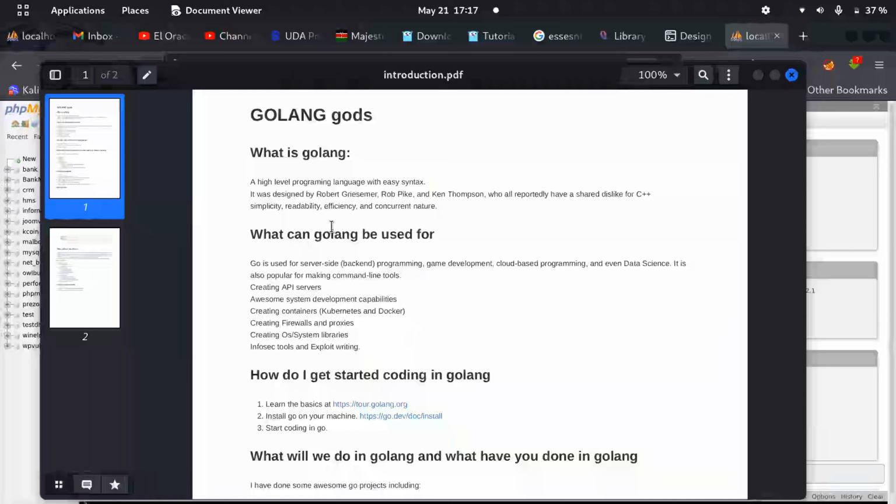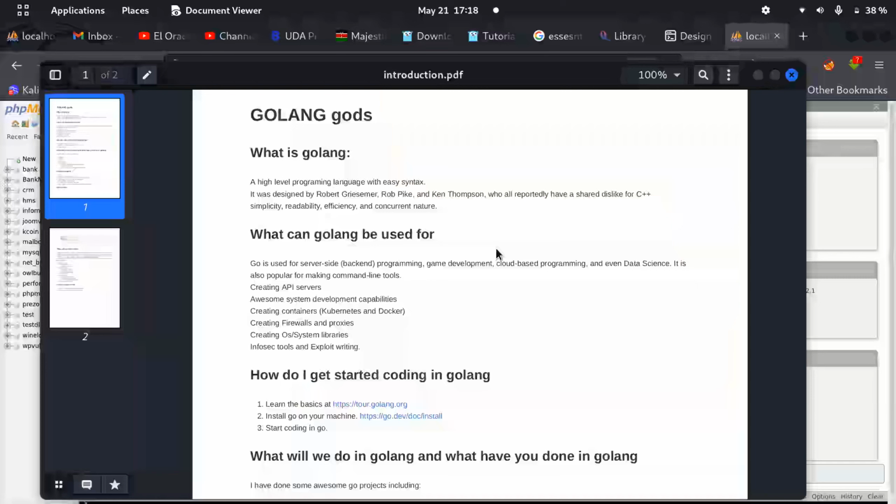It has the advantages of simplicity, readability, efficiency, and also concurrency. For those who are new in programming, concurrency literally means the way things can happen at once, simultaneously, like the simultaneous equations you remember from school. Say your machine or server has 4 GB of RAM.